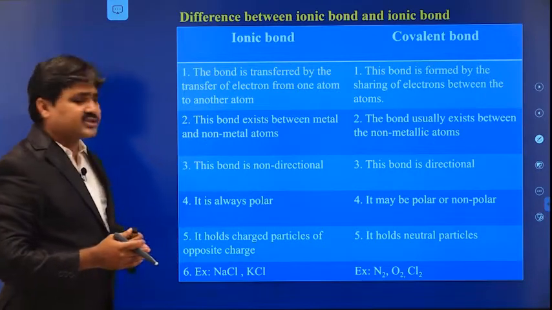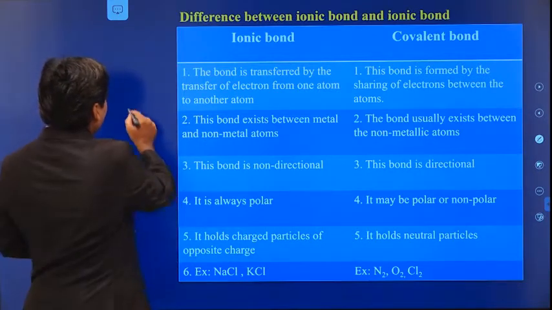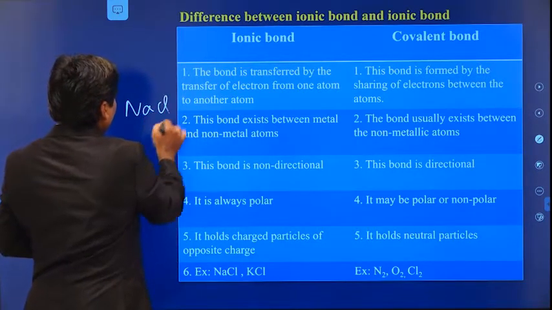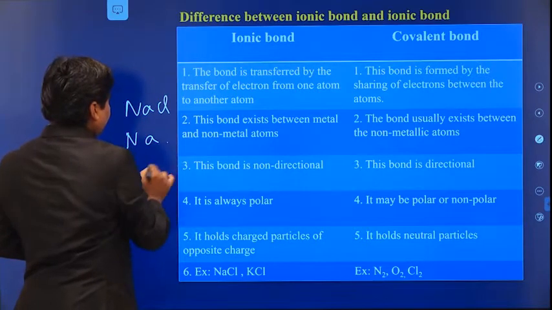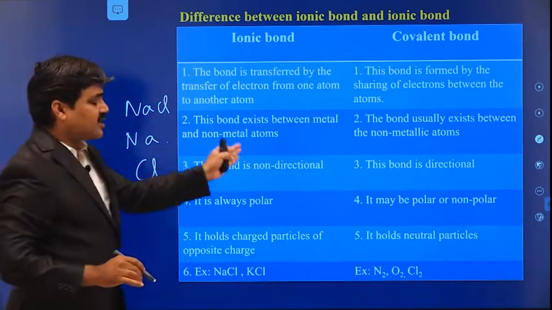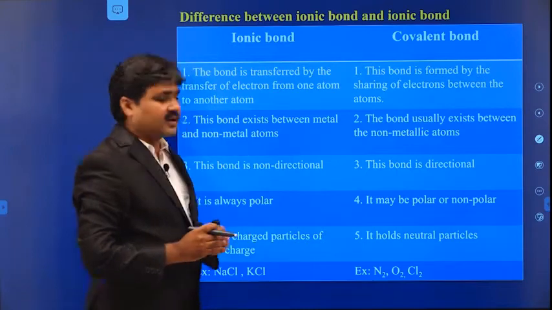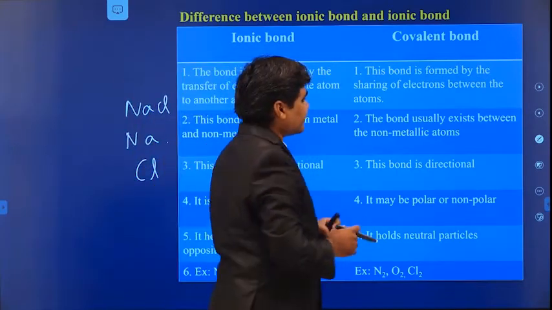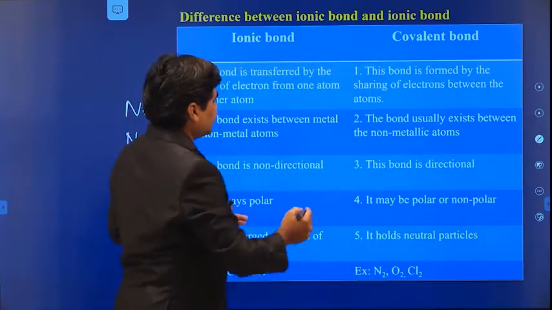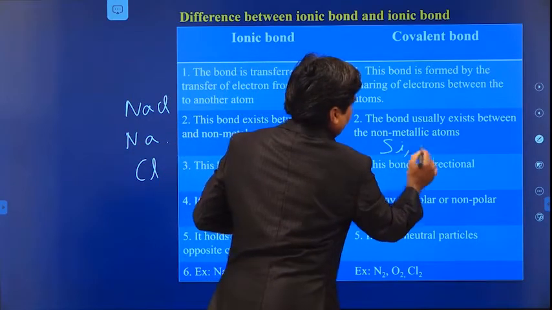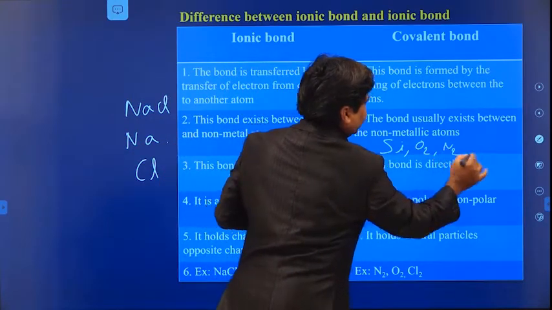So this bond can exist between the metal and non-metal atoms. If you take NaCl, the sodium is the metal and Cl is the non-metal. So this bond exists between the metal and the non-metal. The covalent bond usually exists between non-metallic atoms like silicon, oxygen and nitrogen. So these are the non-metals.